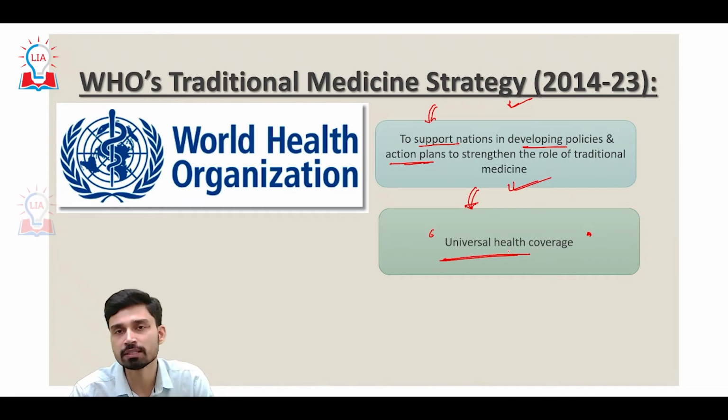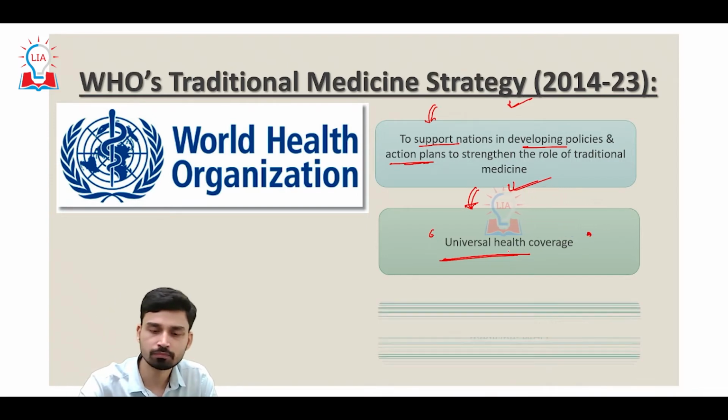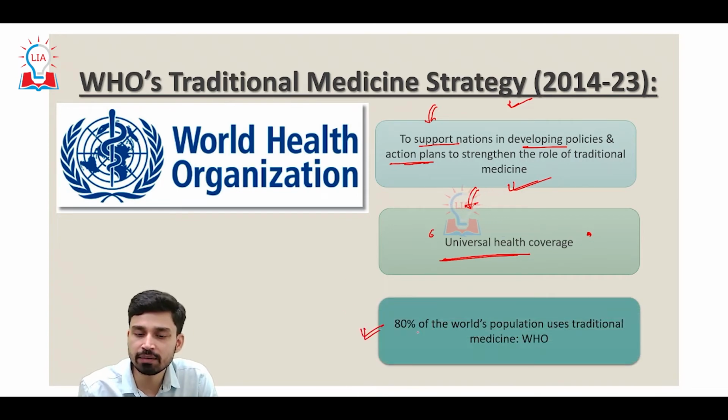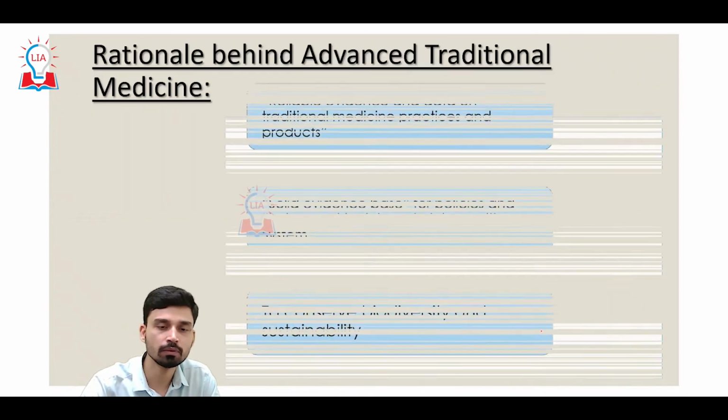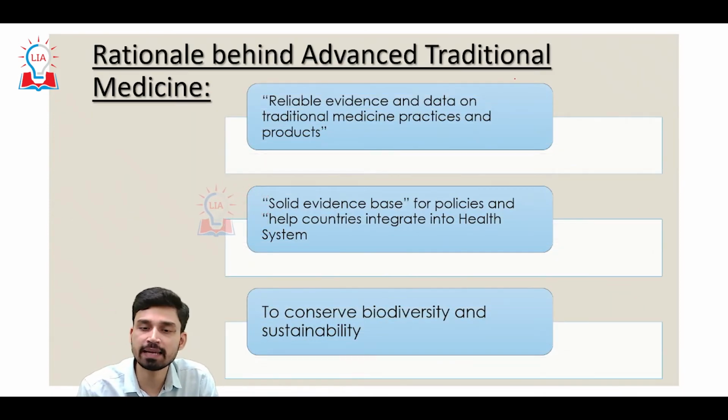Now, universal health coverage refers to a system where a large part of the population, or almost all the population, is covered under some sort of healthcare plan, where if they suffer from any ailment, they do not have to spend a lot of money from their own pocket. It will be either covered by insurance or by the government itself. And this is very significant because as per WHO, 80% of the world population uses traditional medicine, so once its acceptability is ensured, it can go a long way in fulfilling the healthcare needs of the wide population.